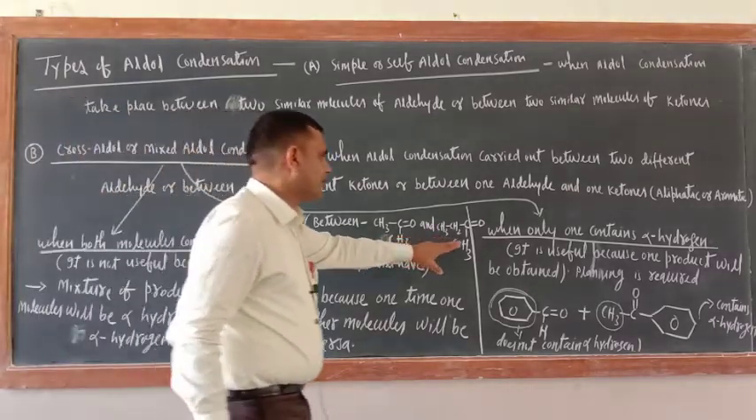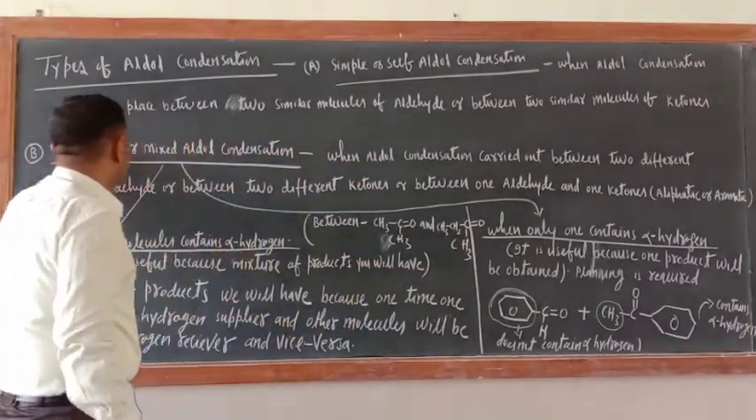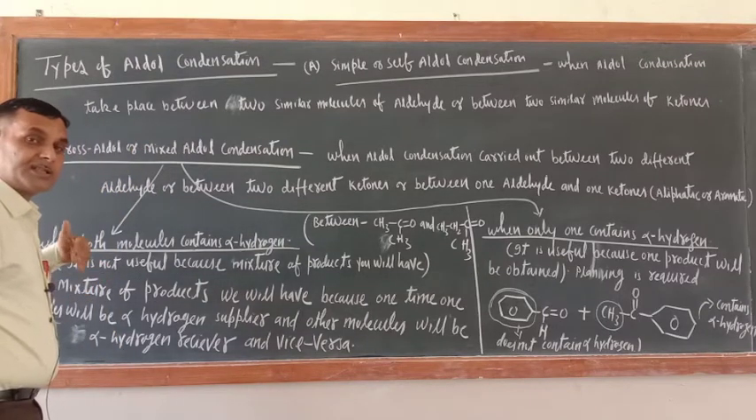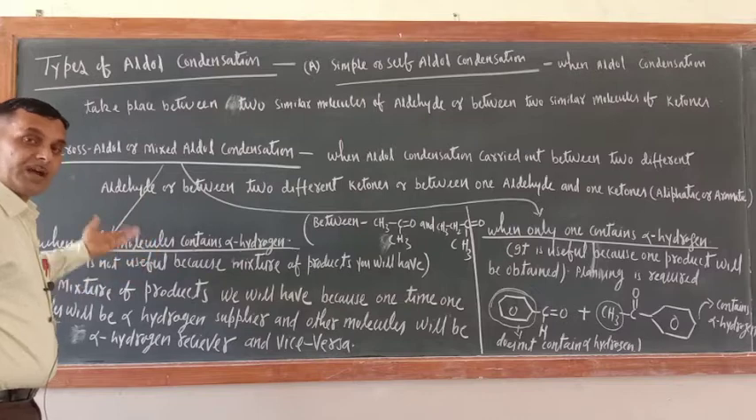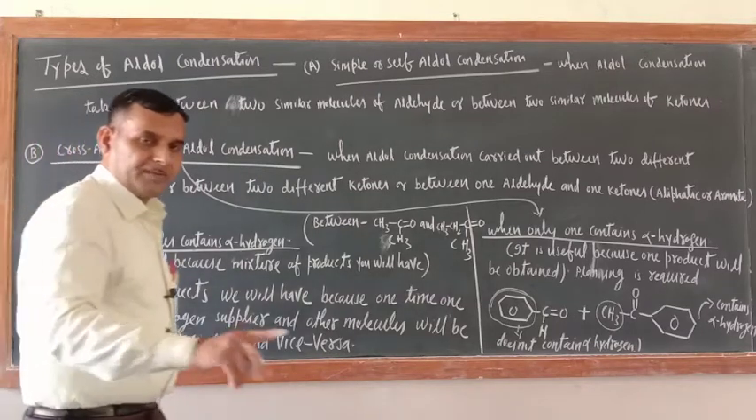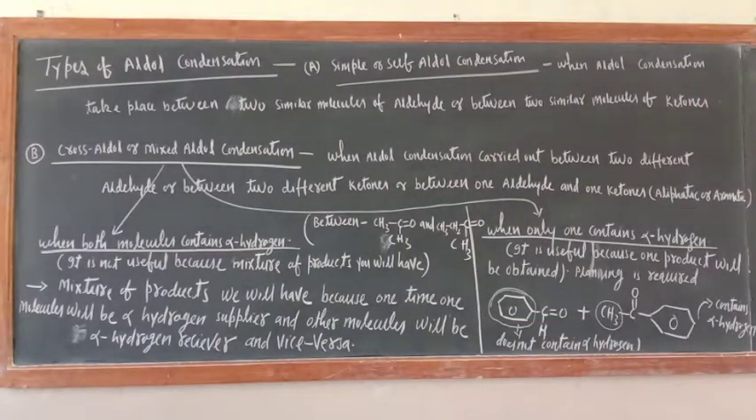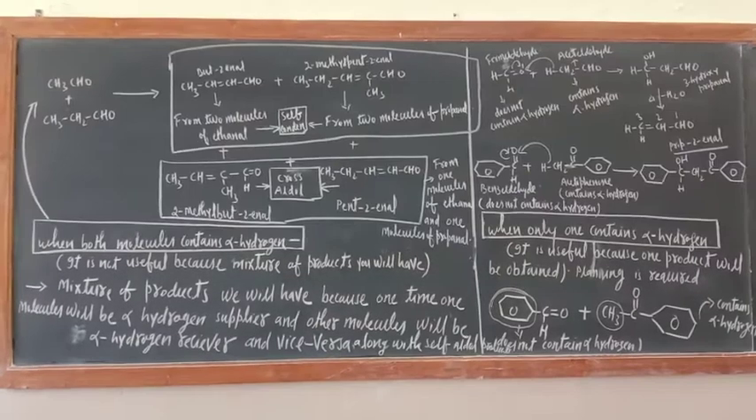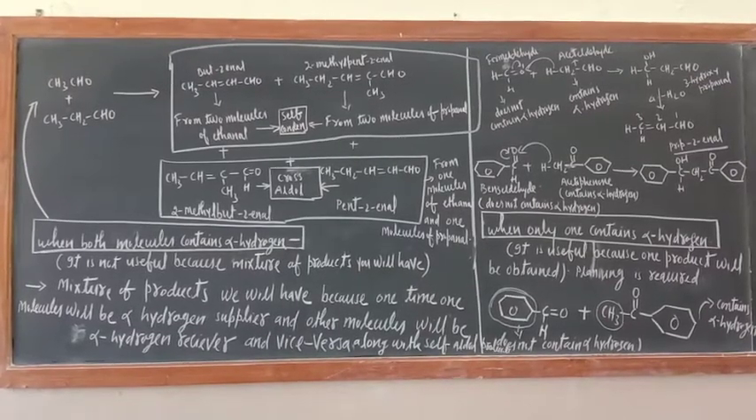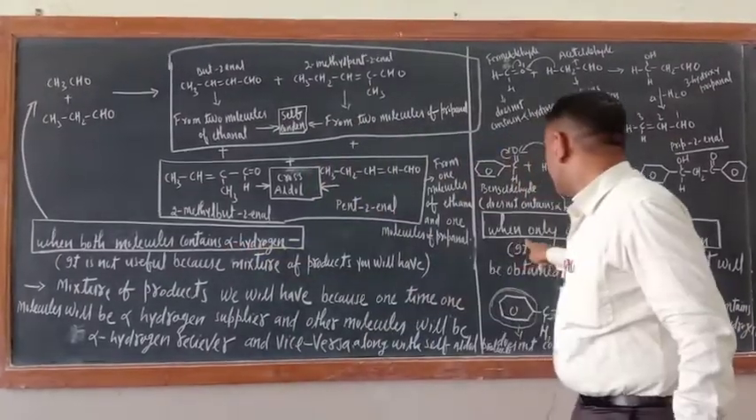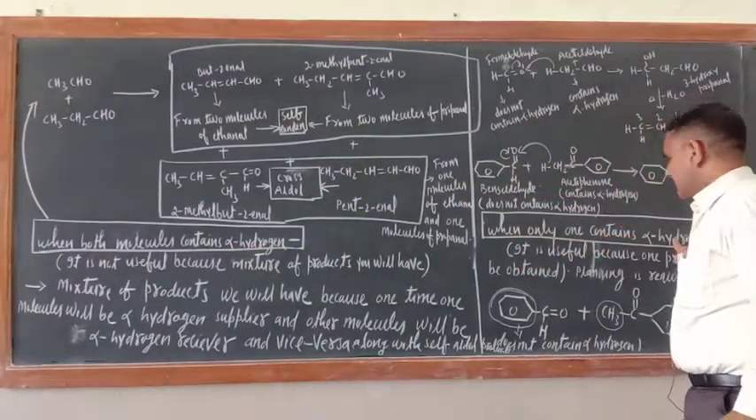Now one by one I have to explain. Here also I have to write the reaction, so just see this side, I will rub. I have to show you how one molecule is the receiver and another is the supplier and vice versa. Whatever example is given in the NCERT book, I will take that only. So there are two conditions of cross aldol. What is the first condition? When both molecules contain alpha hydrogen. The second is when only one contains alpha hydrogen.